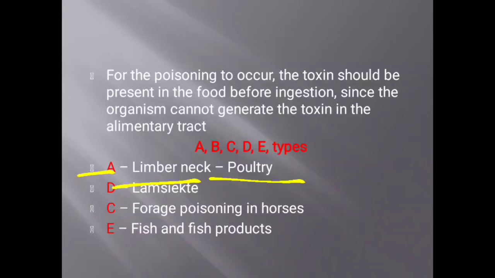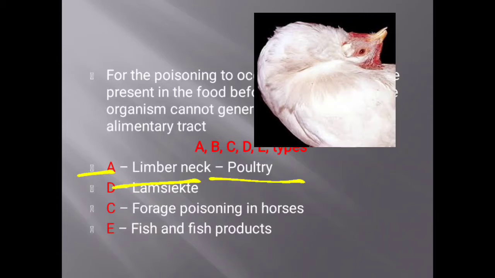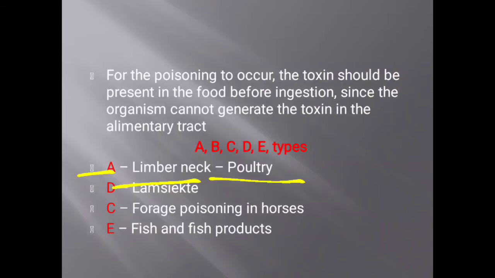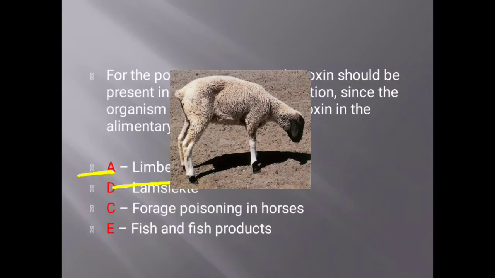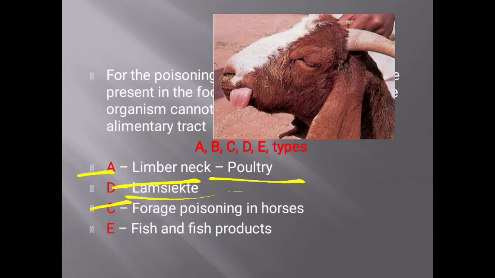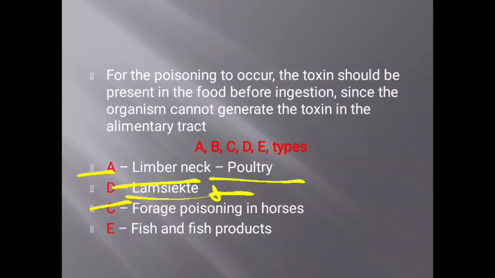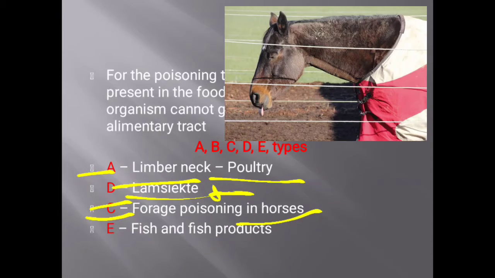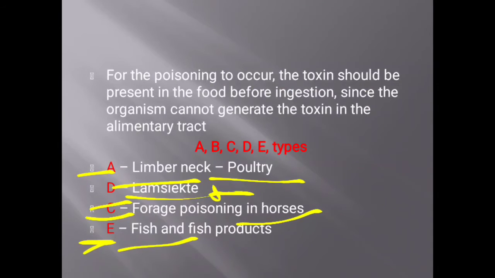Limber neck is torticollis in poultry, which means a twisting of the neck. Type D toxin causes lamb sickness, mainly in sheep, goats and other ruminants. Type C mainly causes forage botulism in horses. And type E exotoxin is produced in fish and fish products.